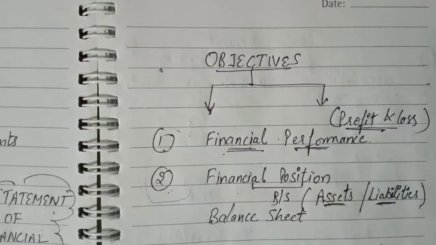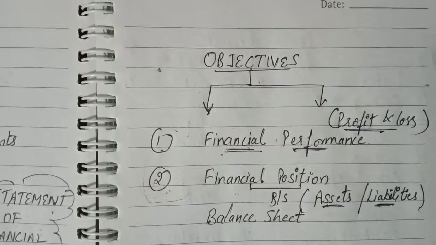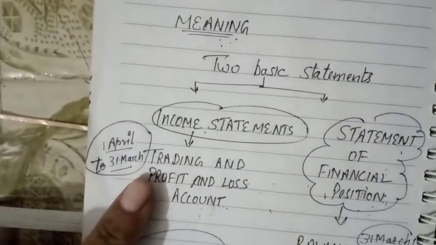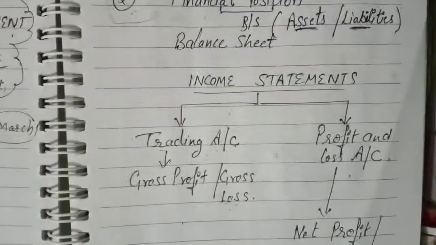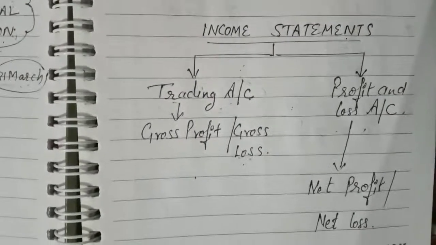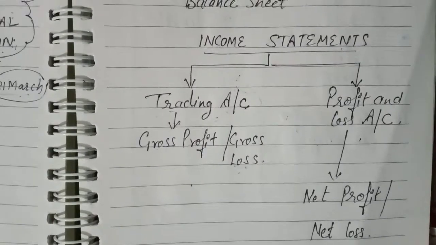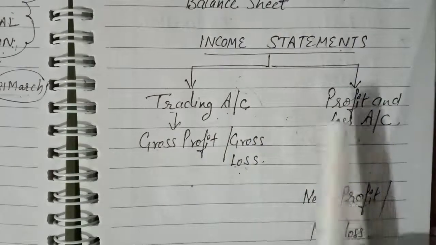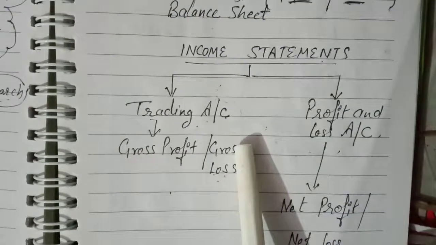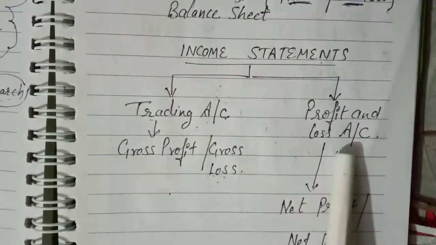Now we will discuss in detail the income statement, that is, trading and profit and loss account. See, the income statement is further subdivided into two parts, that is trading account and profit and loss account.